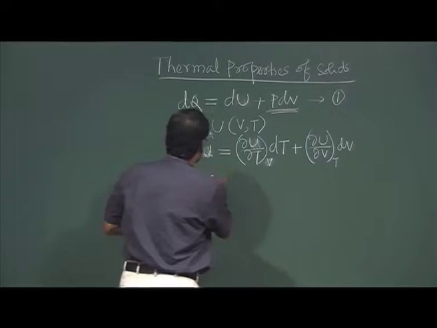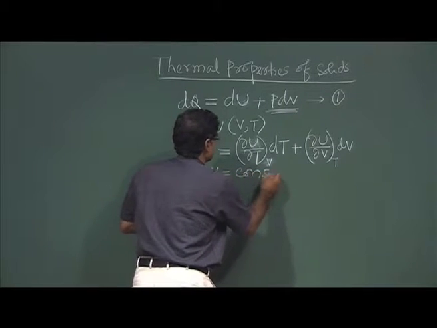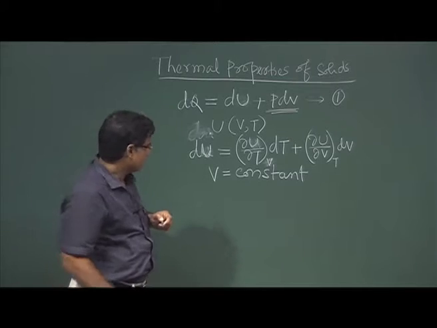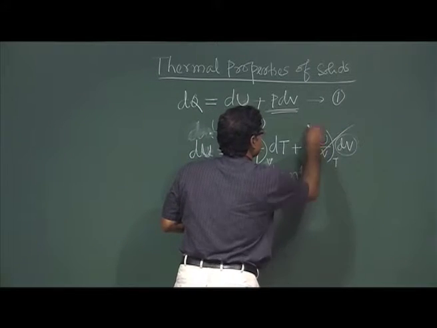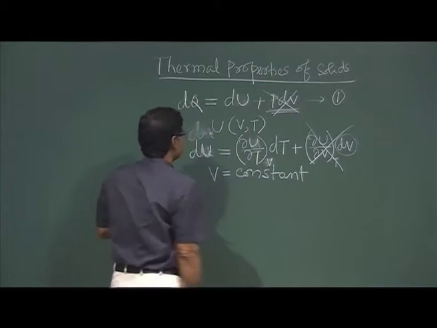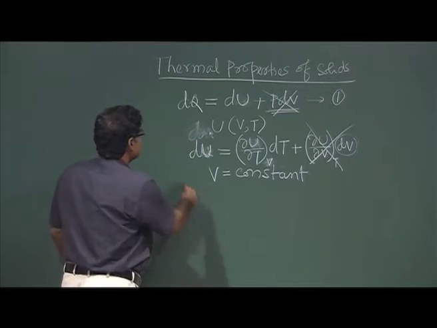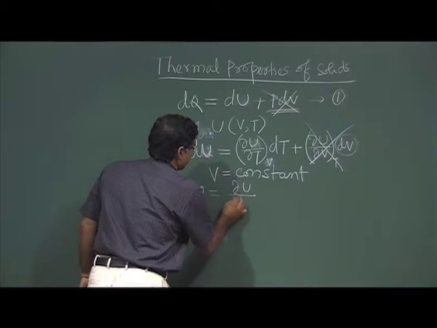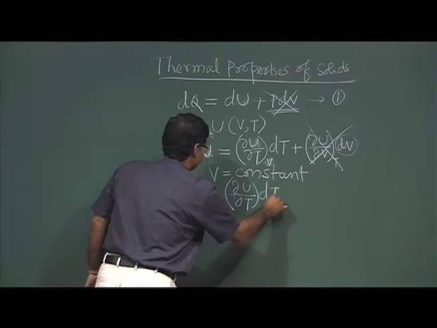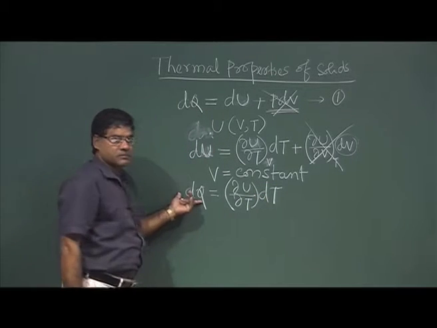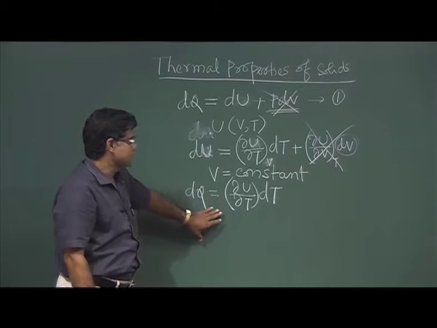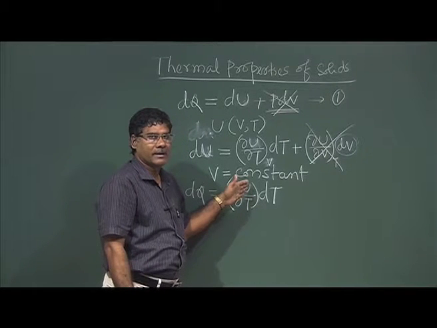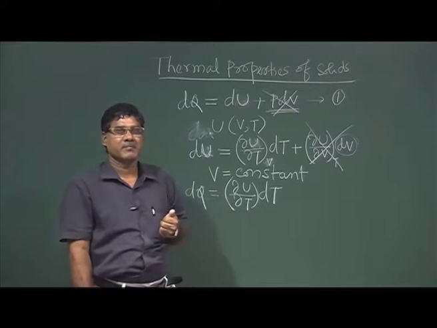So, if we keep the volume constant, then in dU this dV term is 0, so this term will go, and then dq will be equal to del U by del T dT. So, the heat energy supplied to the system will change the internal energy of the system for unit change of temperature.